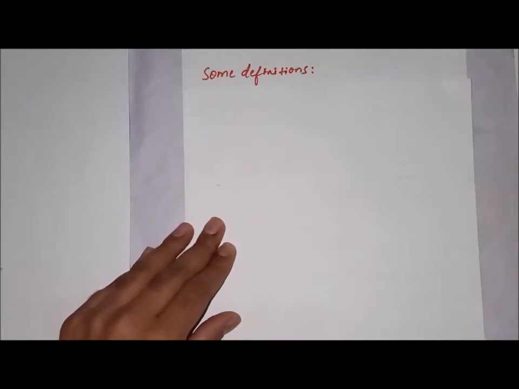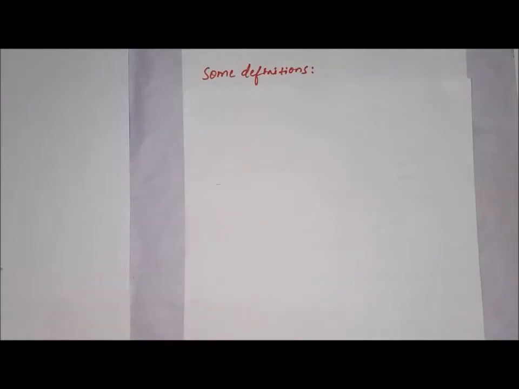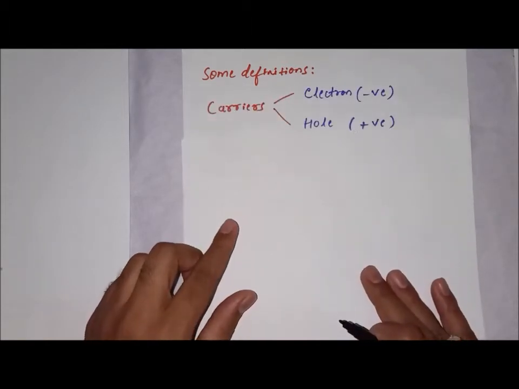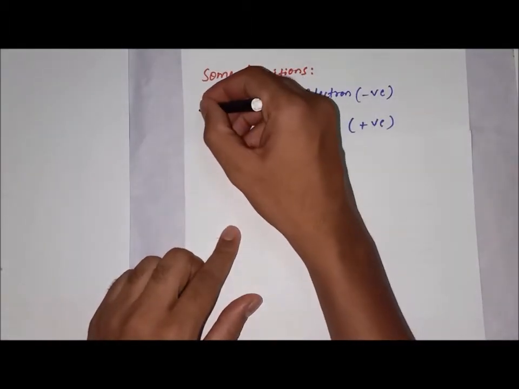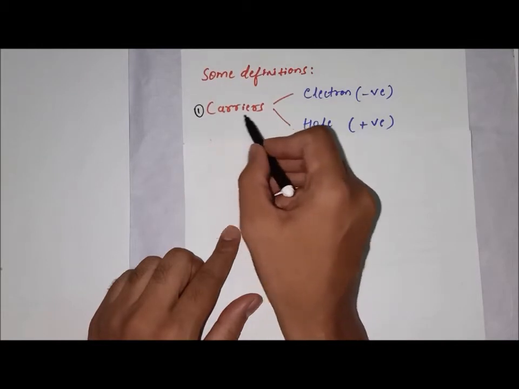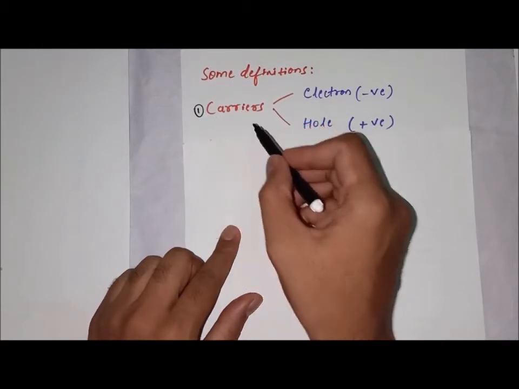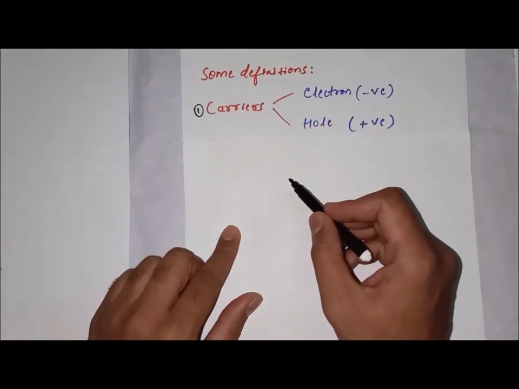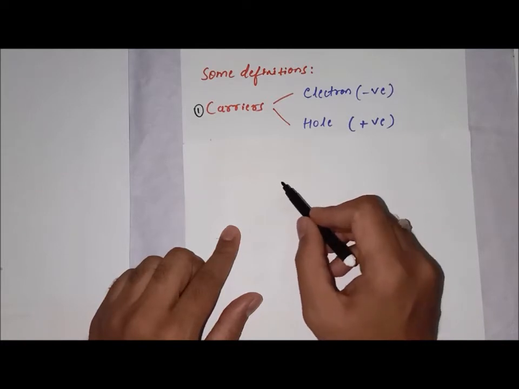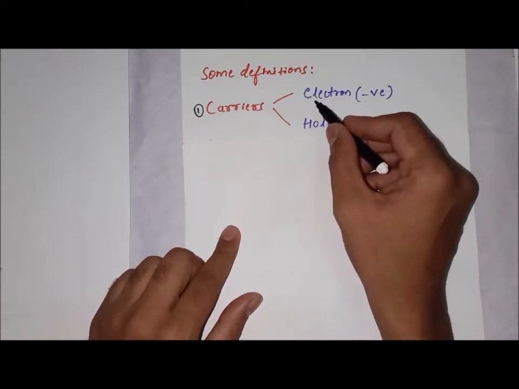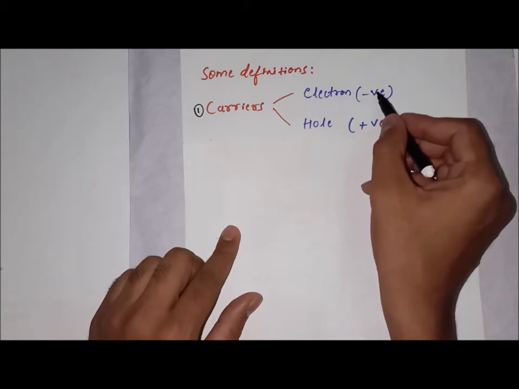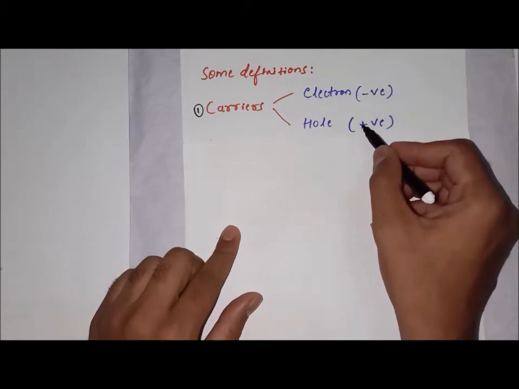Some important definitions. First one is carrier. What is carrier? Carrier is an entity capable of carrying charges. There are two kinds of charges. One is negative charge and one is positive charge.